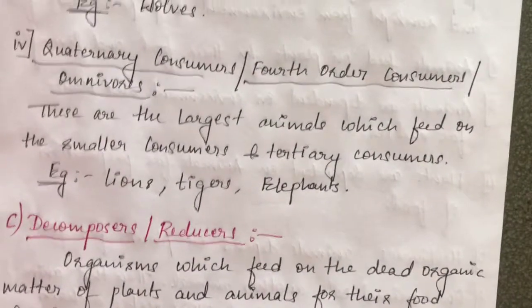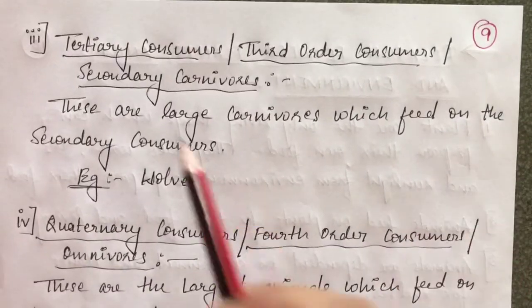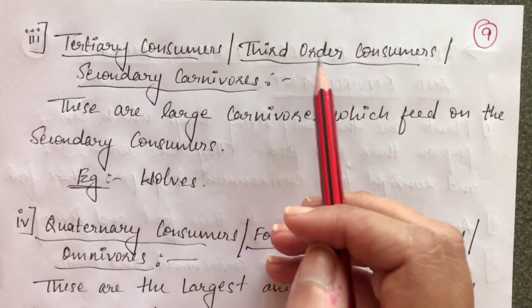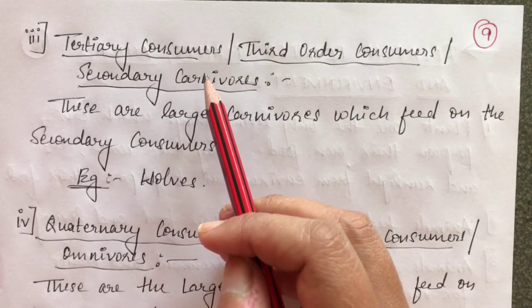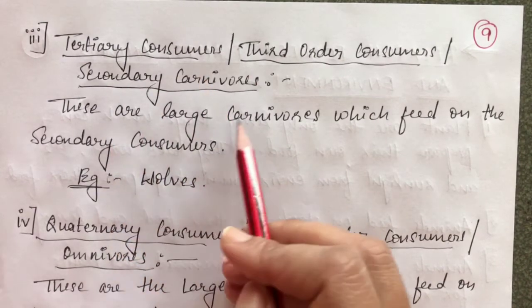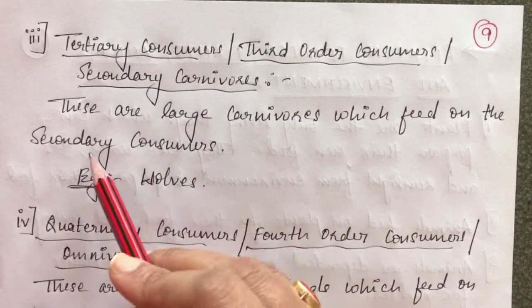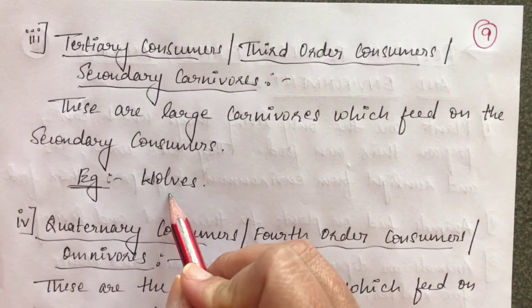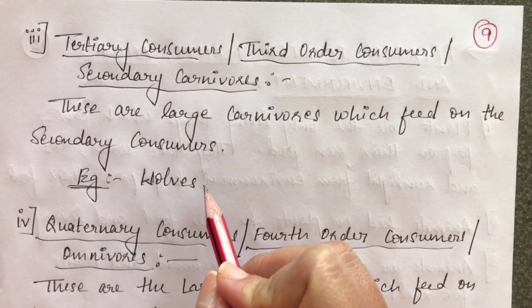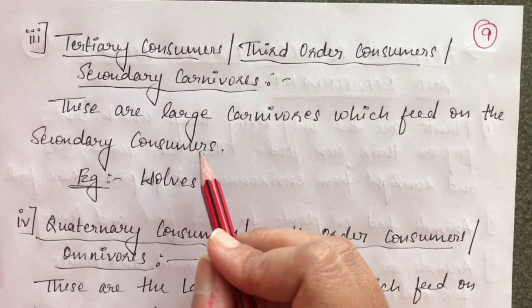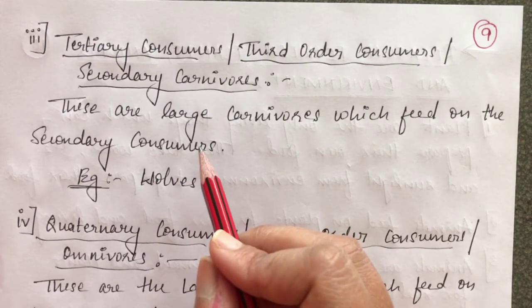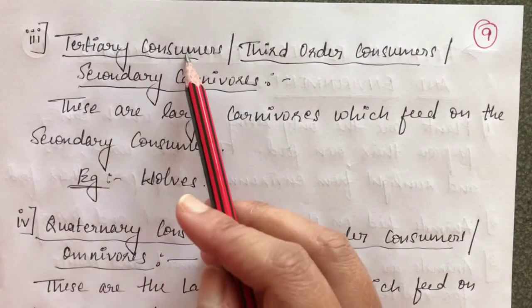Coming to your next group, that is tertiary consumers, also called third order consumers or secondary carnivores, a higher version of carnivorous animals. These are the carnivores which feed on secondary consumers, like wolves and jackals. These are bigger animals which eat the smaller animals. They are not eating plants, they are directly eating animals. So these are my tertiary consumers.